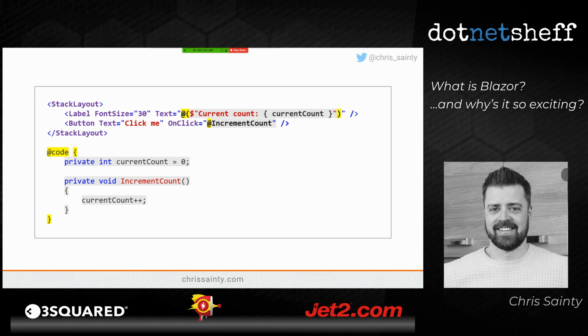And you can see the similarities. There's the markup section at the top and the code block at the bottom, and the code block at the bottom isn't even changed from the web version. We've got that Razor syntax for printing out the current count, and the on-click handler for the button that calls the increment count method.